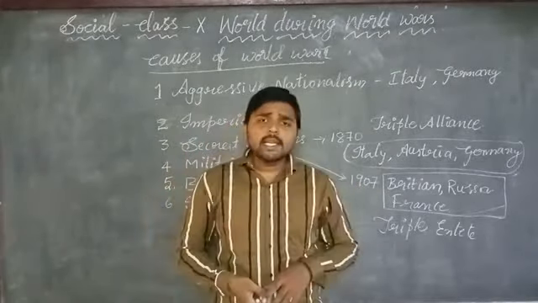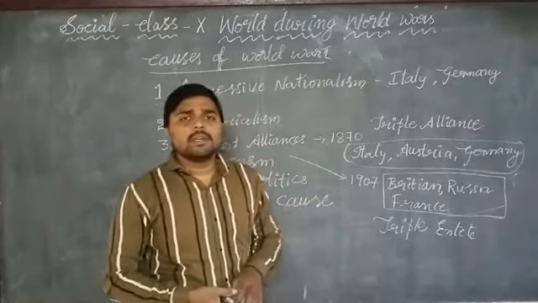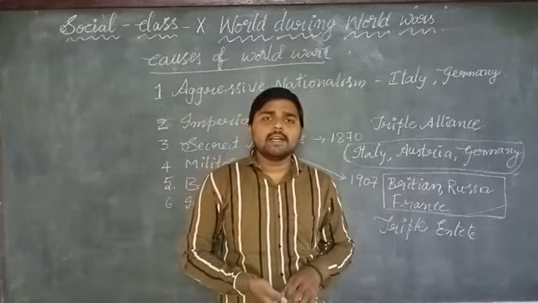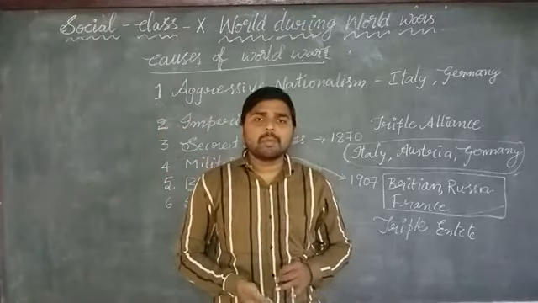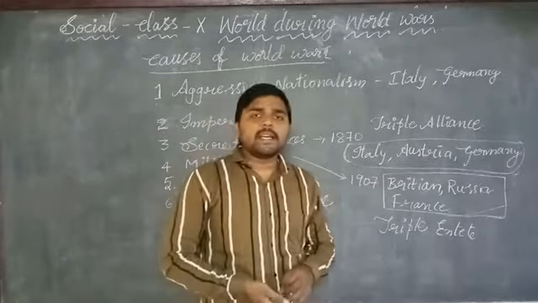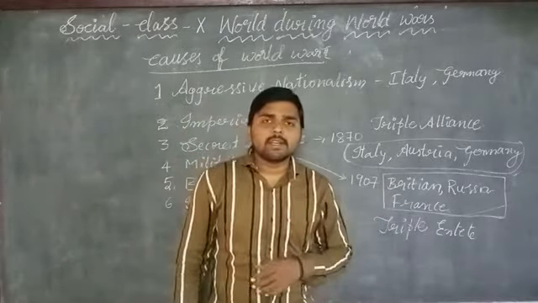And in 1907, to protect themselves from Germany's group, France made a mutual alliance with Britain and Russia. These three countries are called the Triple Entente. This Triple Entente was formed in the year 1907.